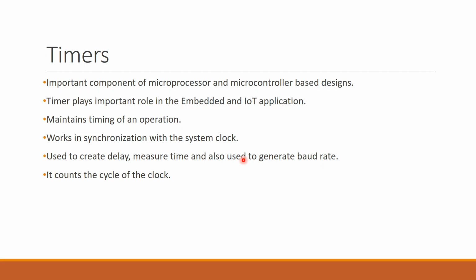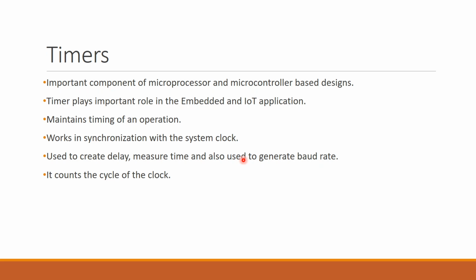Suppose you are taking a periodic task, it can be running after 10 seconds, 20 seconds, 30 seconds, something like this. So timer is important. Then it works in synchronization with the system clock. Yes, timers are used in the synchronization of the system clock because the time that is calculated with the help of the clock is used to do some event based on the timers.